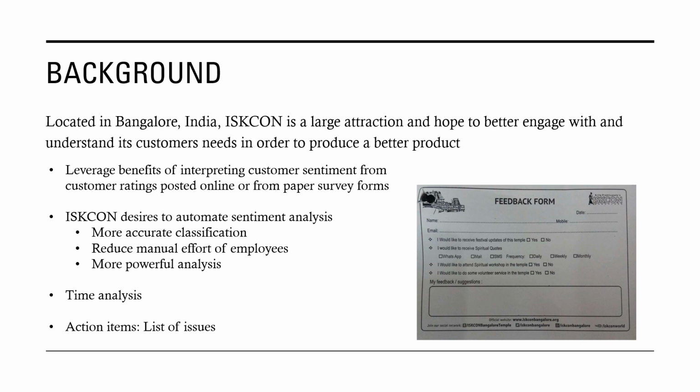And so, yeah, it's been a very manually intensive process that they're trying to automate, get more powerful analysis, as well as reduce any bias in classification and interpreting what customers are saying. There's also an express need for time analysis and trying to figure out, when we do have negative reviews, is there a certain pattern we're seeing across time? And are there any action items we can discern from this?